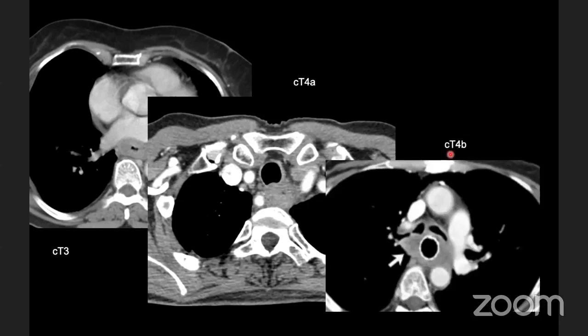T4B: this is another scan which is showing a frank invasion of the left main bronchus, and there is more than 90 degree encasement of the descending aorta. So it is staged as T4B.